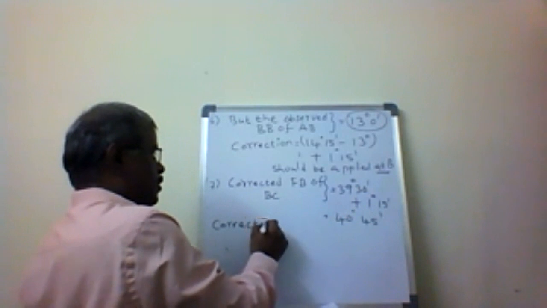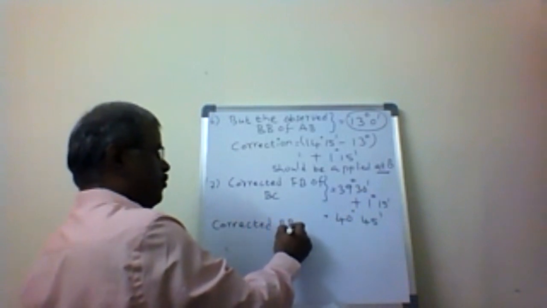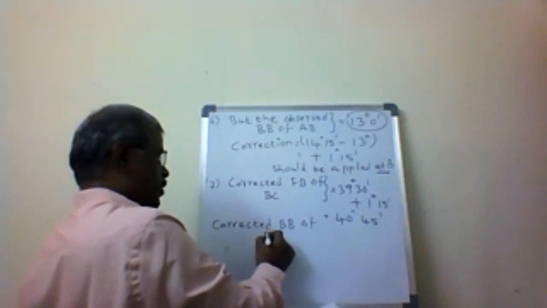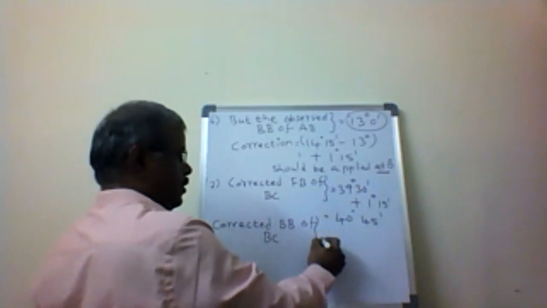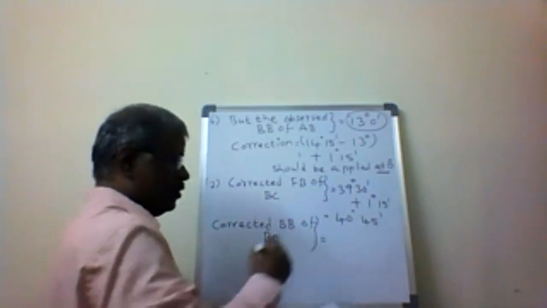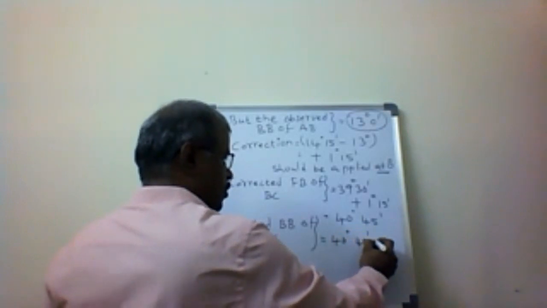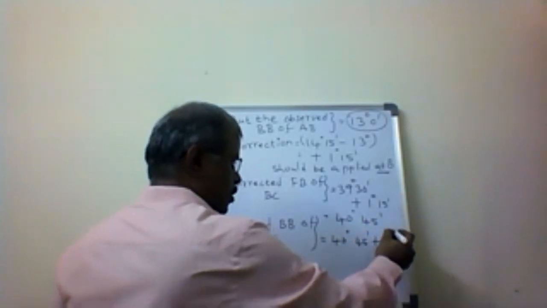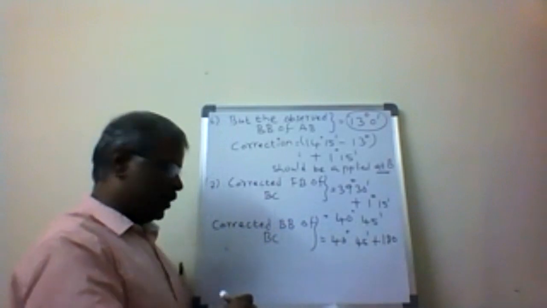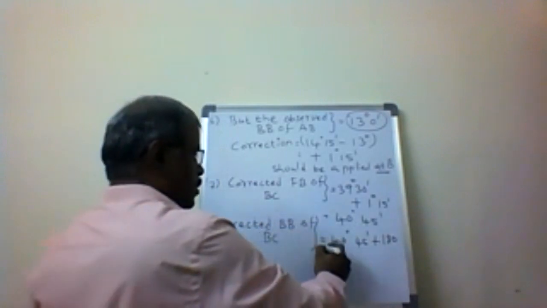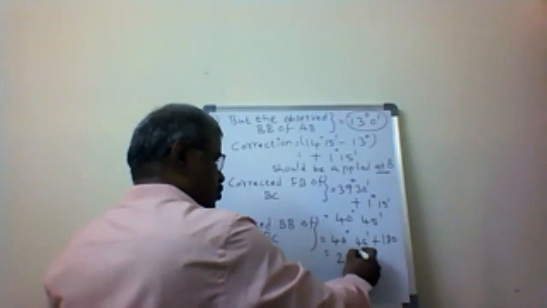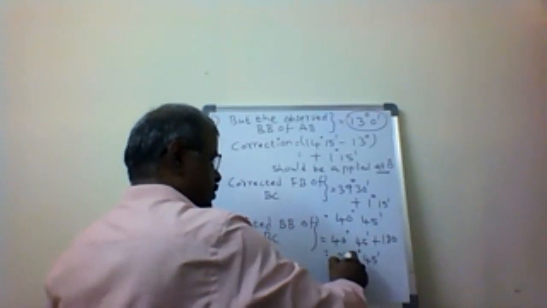Corrected backward bearing of BC is 40 degrees 45 minutes plus 180, which is 220 degrees 45 minutes.